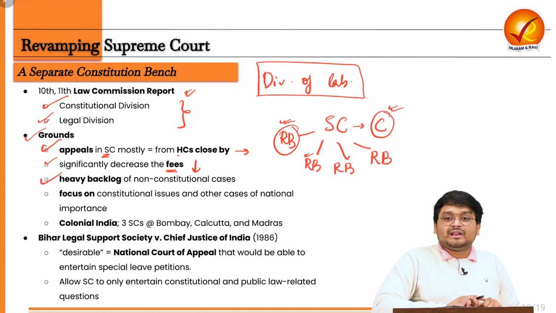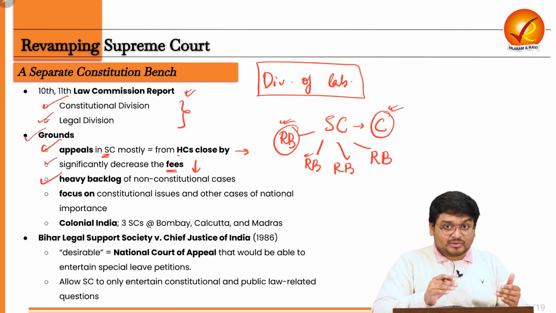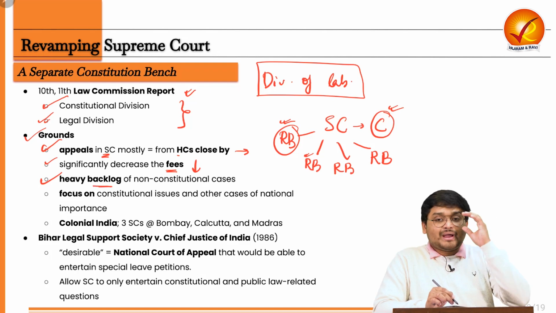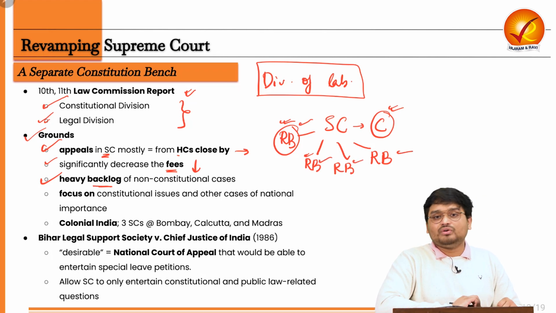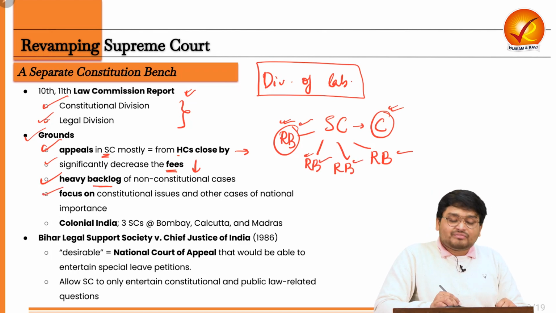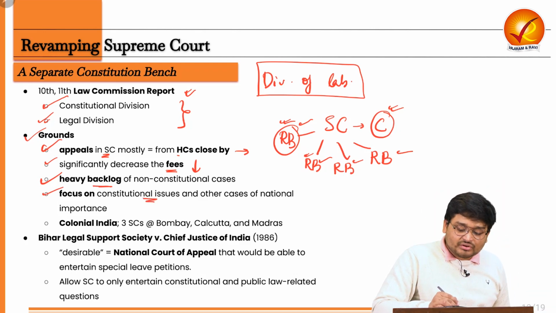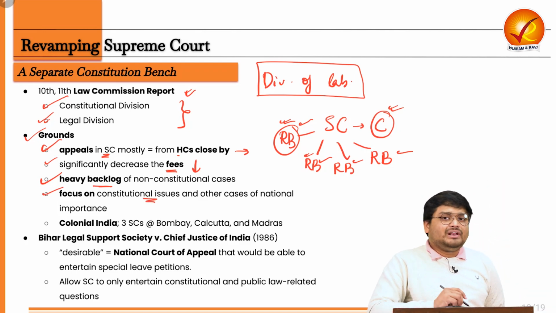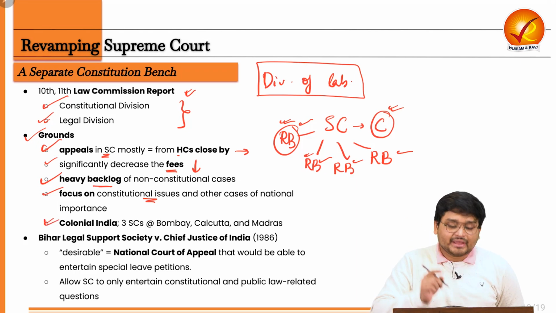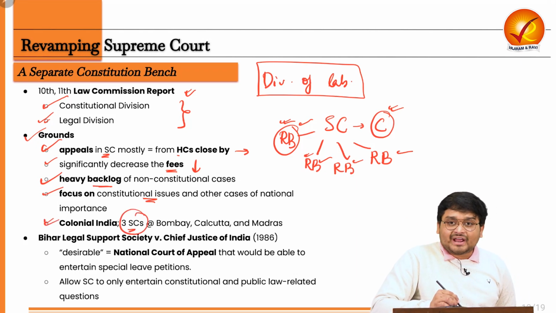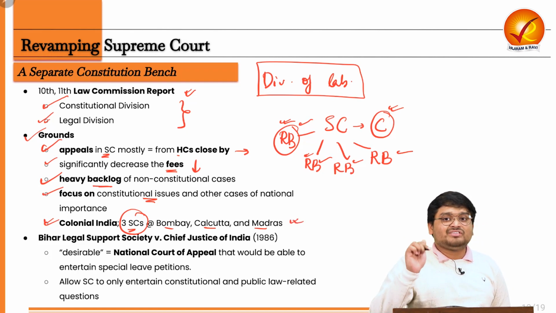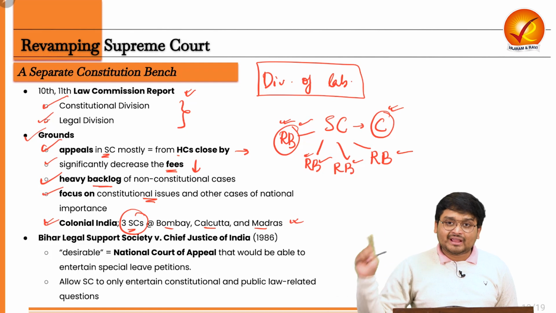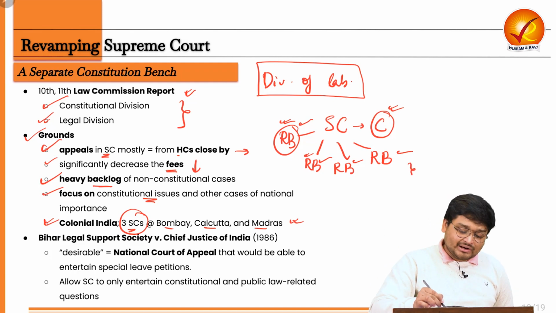Then also we have to understand, if we allocate or say divide the Supreme Court's functions in this manner, these heavy backlog cases will also be reduced, because they will be focusing on their own regional cases as a whole, right? And also the main constitutional bench will be focusing on constitutional cases. And also let me tell you, in colonial India, actually in the very beginning, there were 3 Supreme Courts, right, at Bombay, Calcutta and Madras. These were not of the same characteristics that we see now, but back then also we had these 3 Supreme Courts at 3 different areas. So it is also very practical right now too.